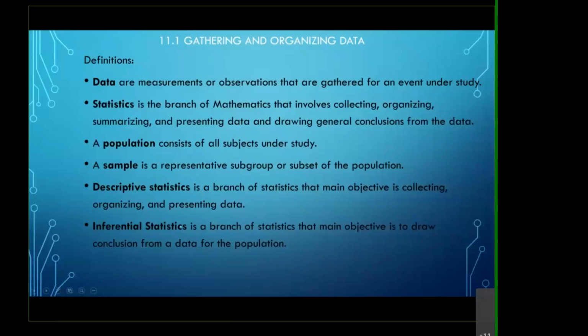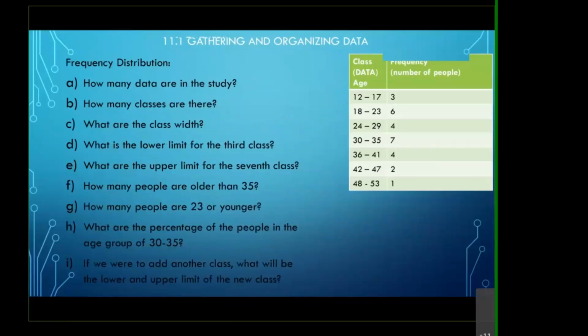So let's take a look at 11.1. Taking all this preliminary definition out, let's see what 11.1, 11.2, and 11.3 have in store for us. Look at this item here. I just made up this data.